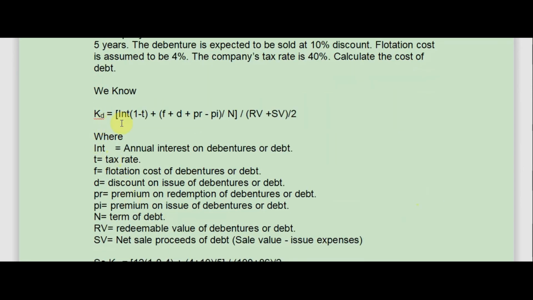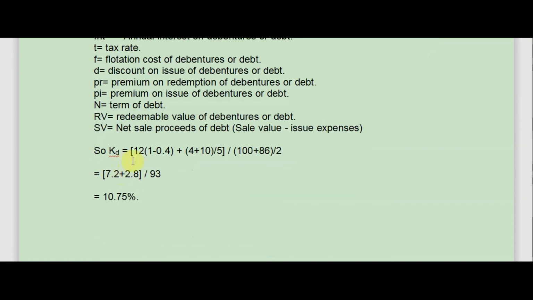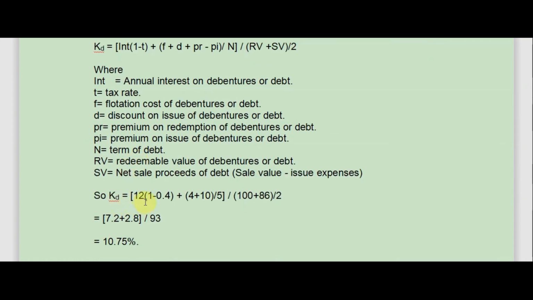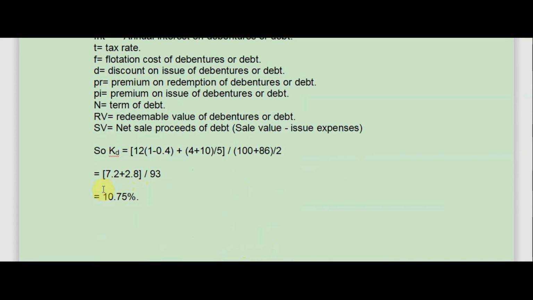KD equals, this is the formula, and these are the interpretation of the formula, meaning of different terms used in the formula. So KD equals [12 (1 minus 0.4) plus (4 plus 10) divided by 5] divided by [(100 plus 86) divided by 2] equals (7.2 plus 2.8) divided by 93 equals 10.75%.